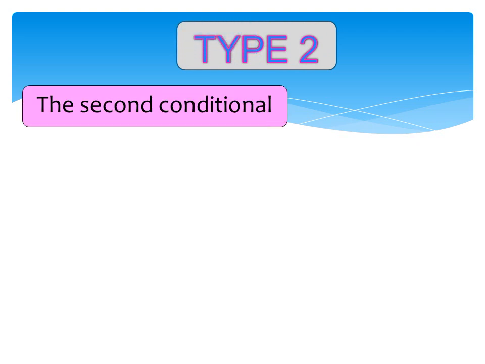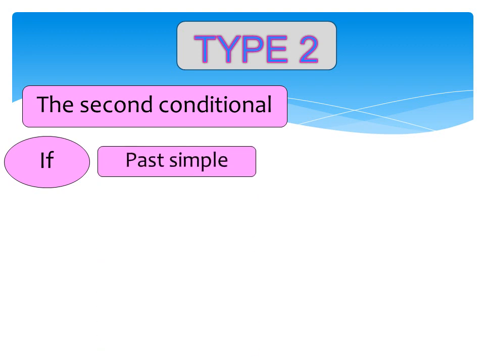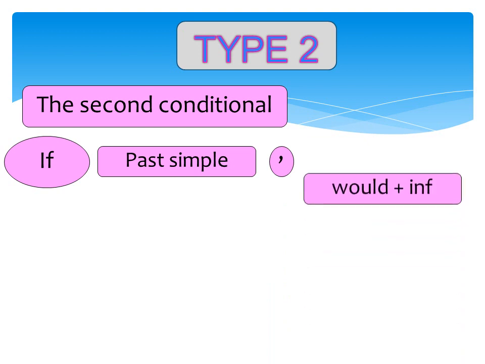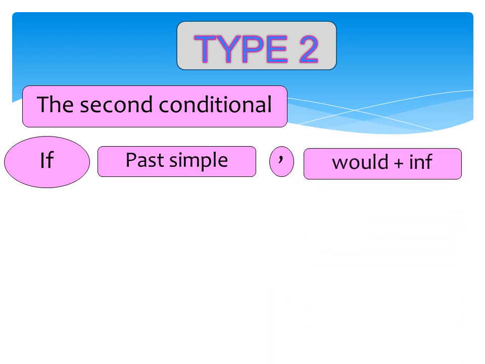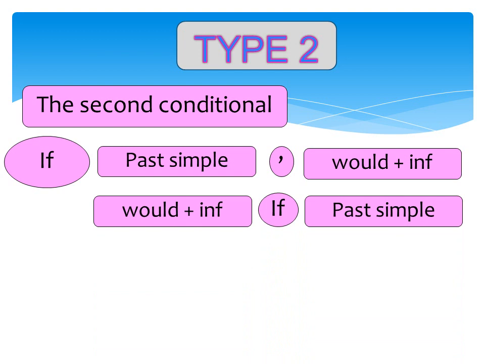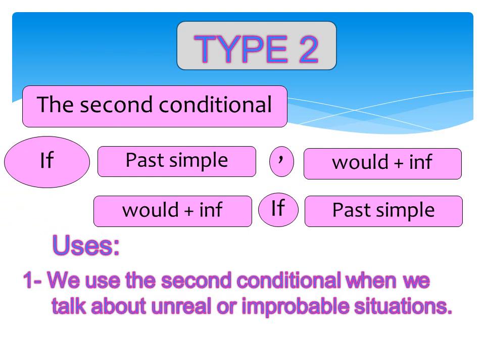Type 2. The second conditional. We use if and the past simple if clause, then comma, and would plus infinitive in the main clause. But when we use if in the middle, we do not use a comma. Uses. We use the second conditional when we talk about unreal or improbable situations.